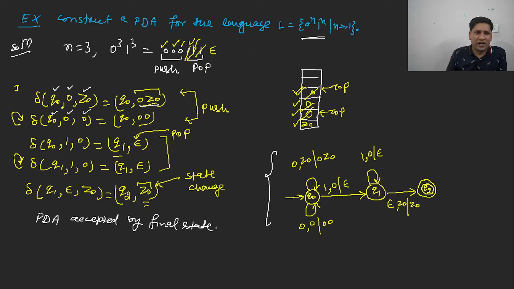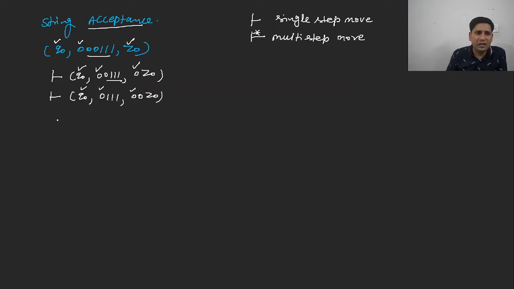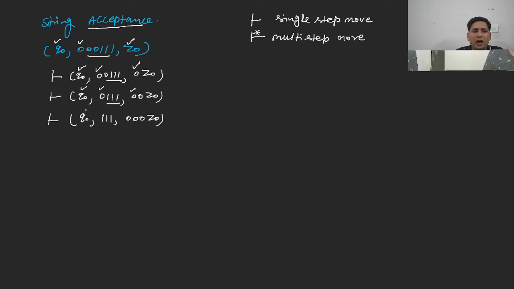So this is a recursive function. What is this called? This is called a recursive function. So again, 0 will be pushed onto the stack. It will look like Q0, the remaining string is 111, and the stack is 000Z.